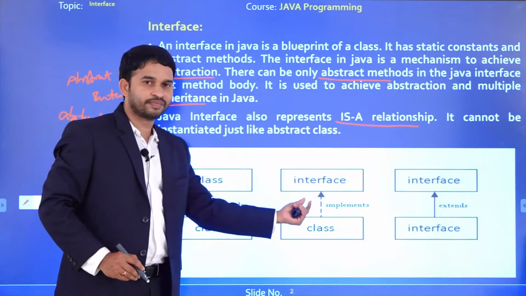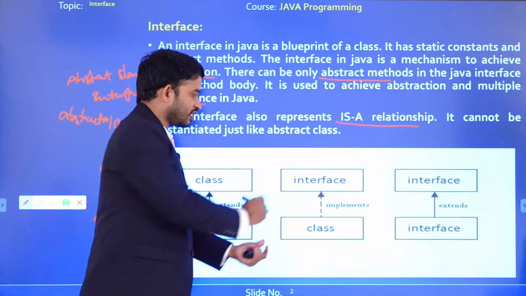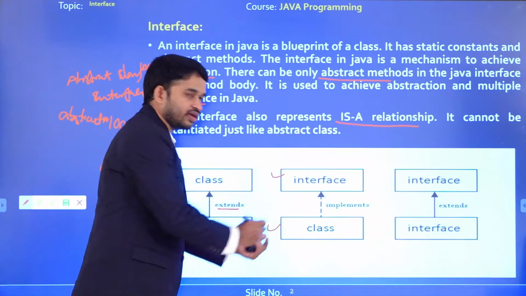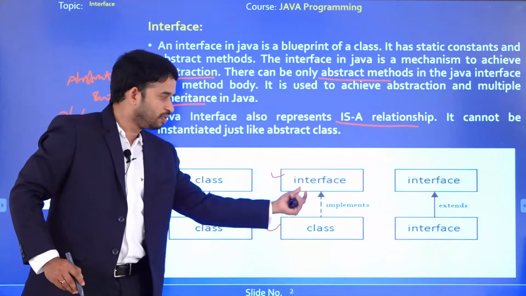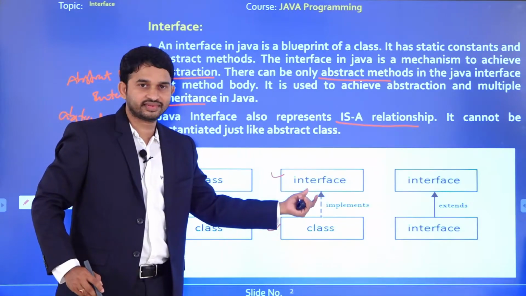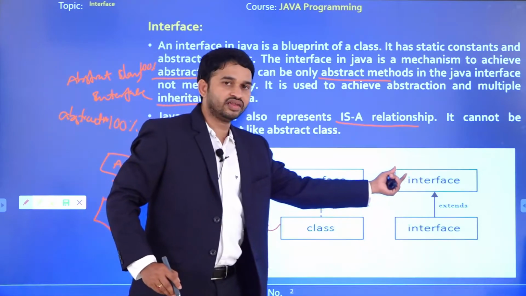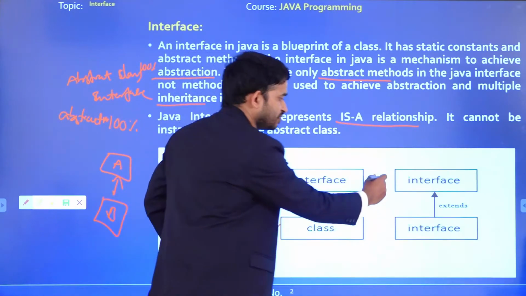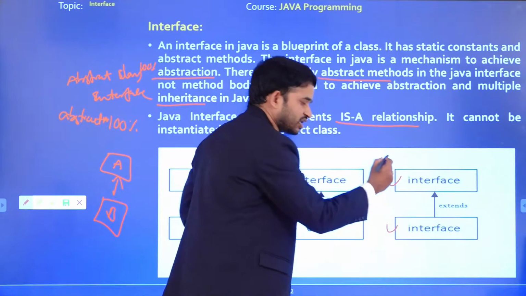What about the next one? Here I am going to declare an interface, and here I am going to declare a class. Here the class implements all the properties from the interface. Here we are not going for the extends keyword. What about here? Interface to interface. Here I am using one interface, and here I am going to use one more interface.